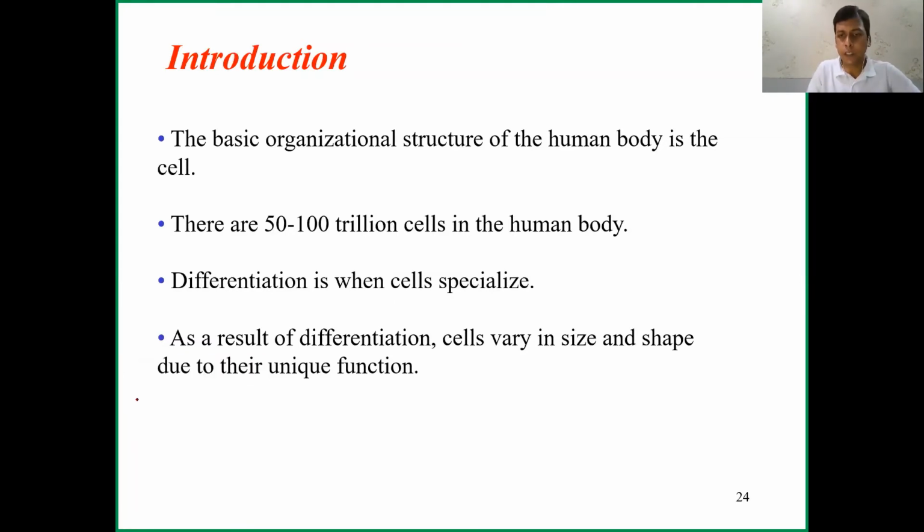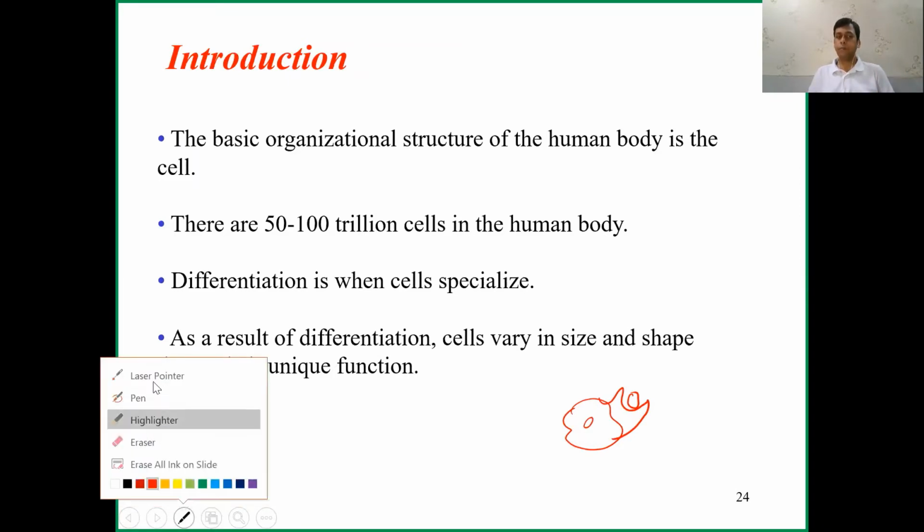See, if there is a pathogen and there is a WBC, then the WBC has to engulf it. So it will come and change its shape, and it will engulf that pathogen. So like that, the WBC's structure is like that to perform that function. So every cell has a different structure for different functioning. Okay.